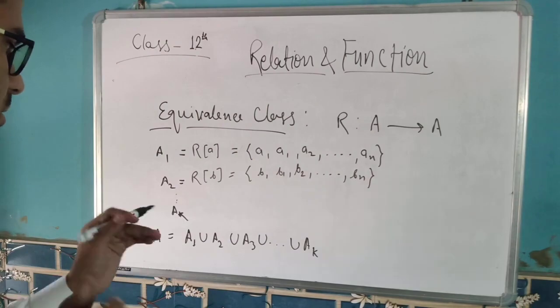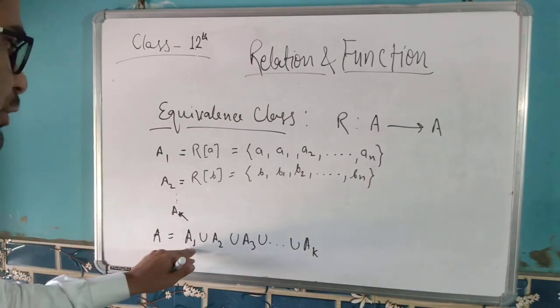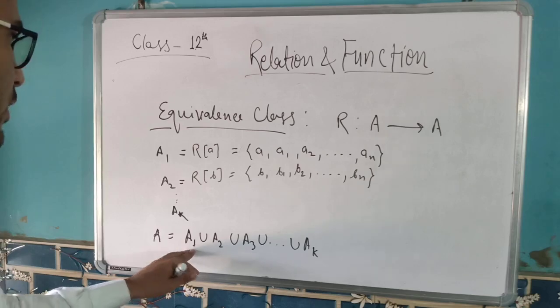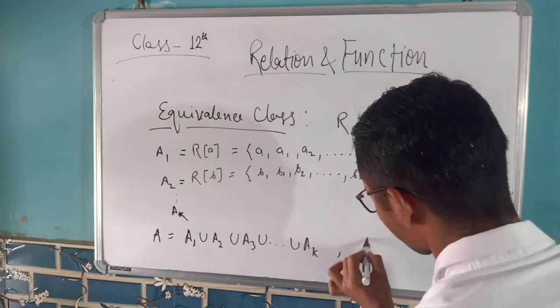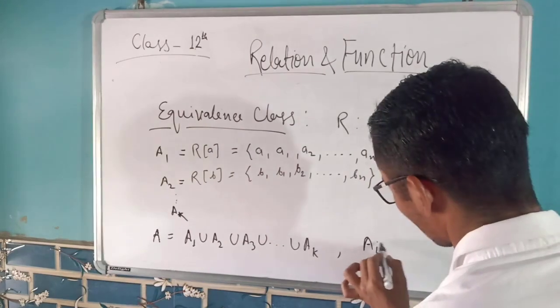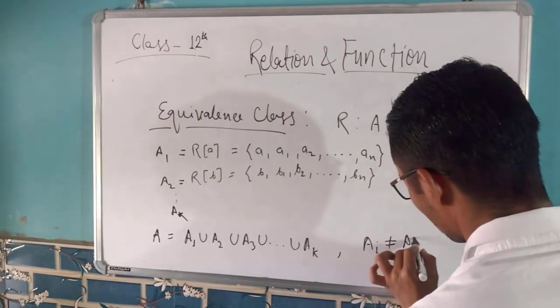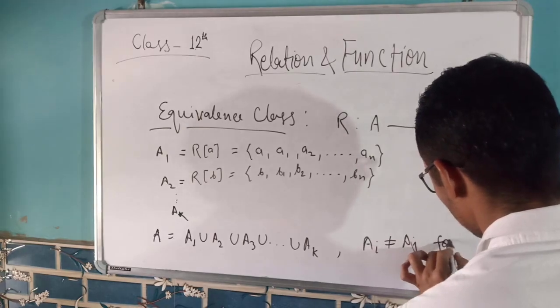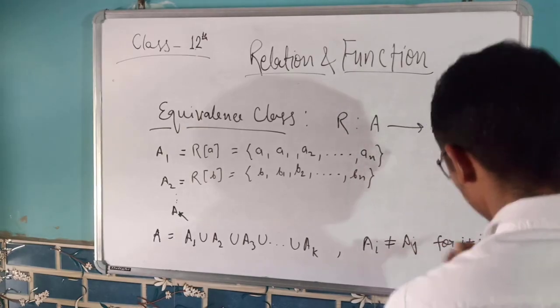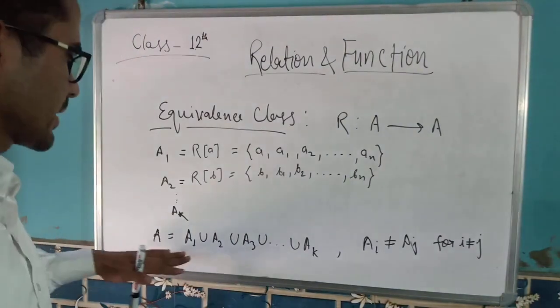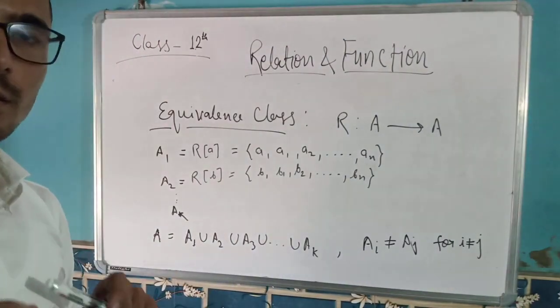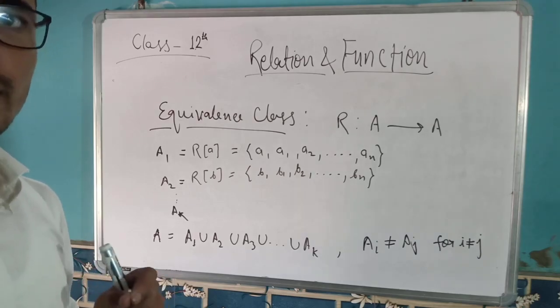This expression says that A is a disjoint union of all the equivalence classes of its elements. So in this way we can express a set as a union of its disjoint equivalence classes.